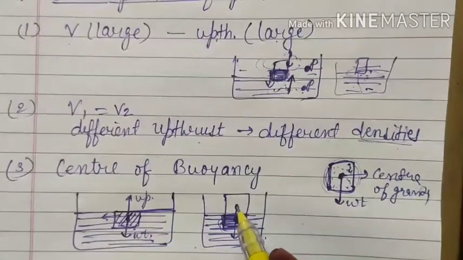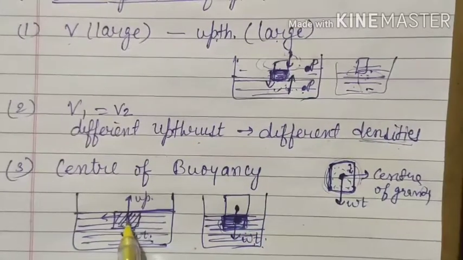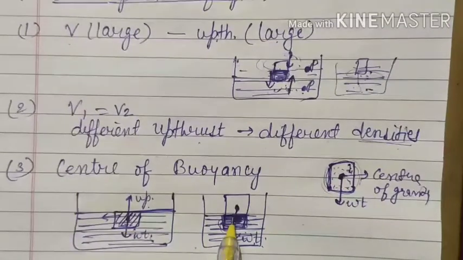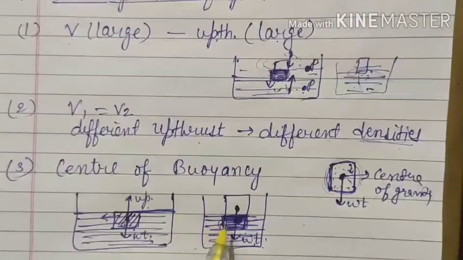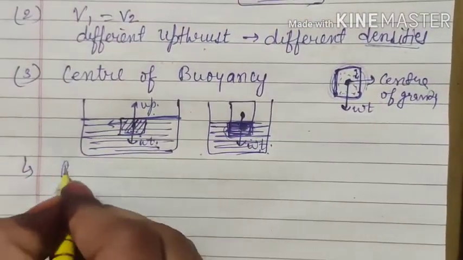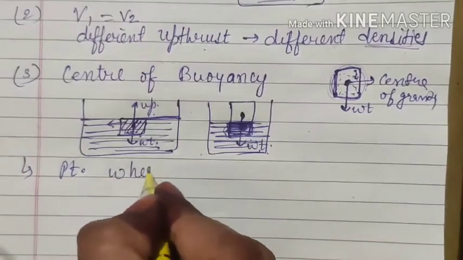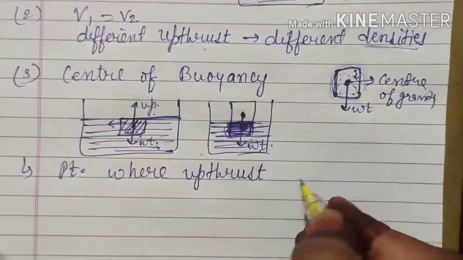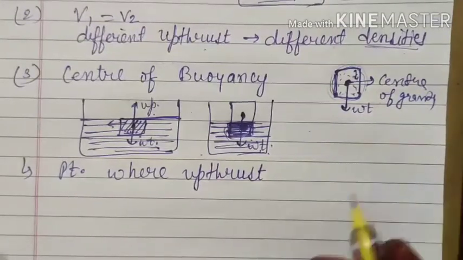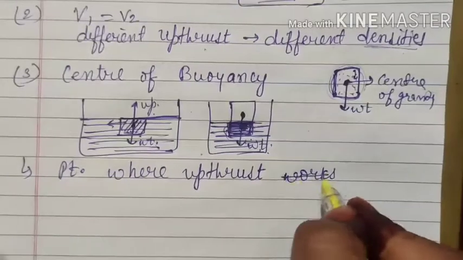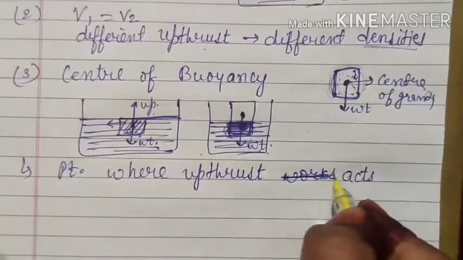Center of gravity will be above the center of buoyancy. So that means your center of gravity can be the center of buoyancy, but not every time. Your center of gravity and center of buoyancy can be different, because center of buoyancy is actually the point where upthrust acts, otherwise you will confuse.